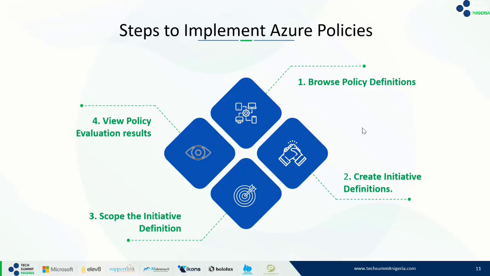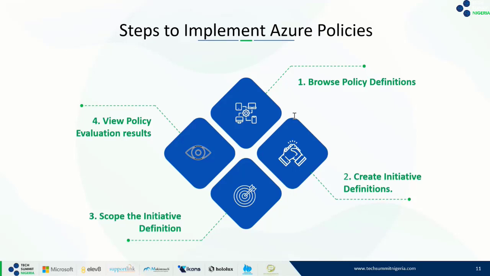Now, the second step, as we can see on the screen, is create initiative definition. What is an initiative definition? It's a set of policy definitions that helps us track our compliance state for a larger goal. In essence, it is tailored towards a single objective. Take, for instance, a bank.